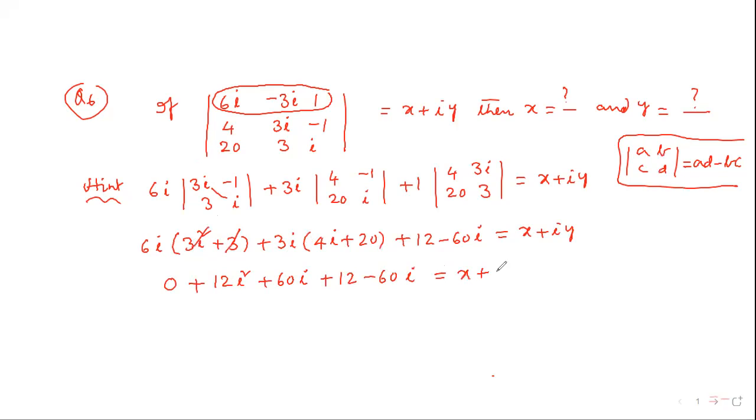Here 60i is cancelled, 12 and 12i square is cancelled. 0 plus i0 is equal to x plus iy. Therefore, x is equal to 0 and y is equal to 0 is the required answer. Is it clear now, everyone? Right. Now I am stopping.